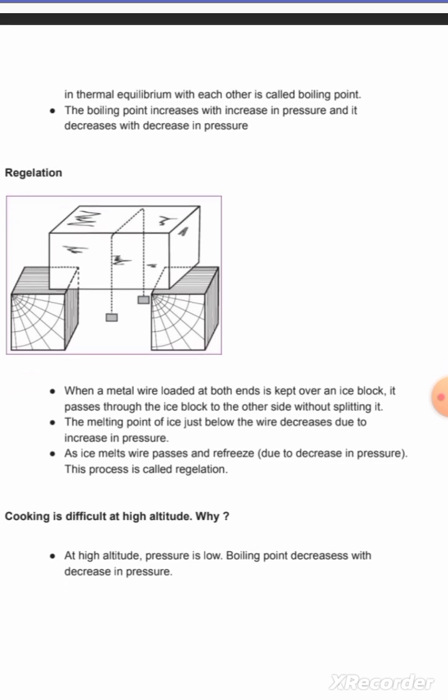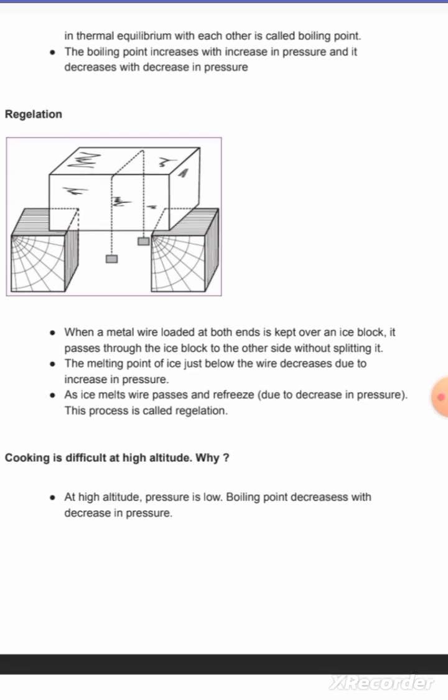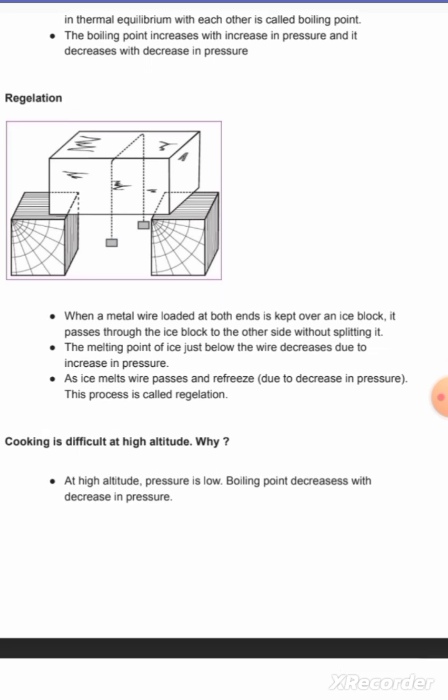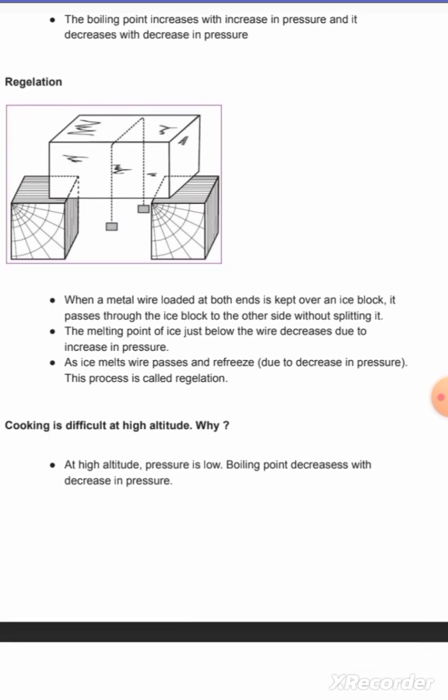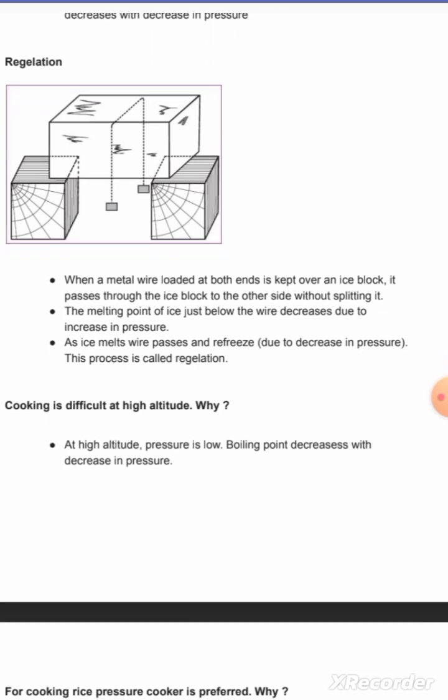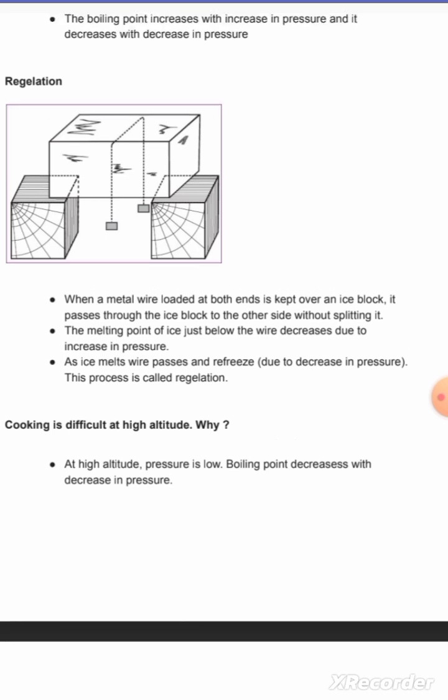Regelation. When a metal wire loaded at both ends is kept over an ice block, it passes through the ice block to the other side without splitting it. The melting point of ice just below the wire decreases due to increase in pressure. The ice melts into water, the wire passes and the water refreezes due to decrease in pressure. This process is called regelation.